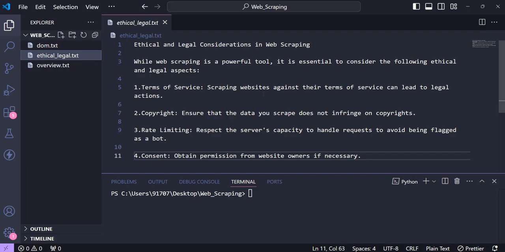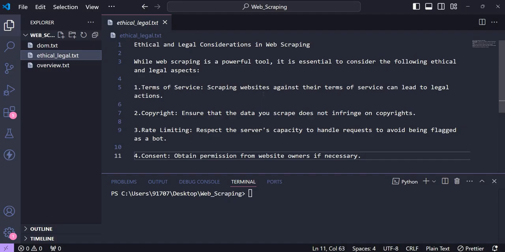Then rate limiting is also one very important thing. All the tasks will be automated. Mostly the web scraping tasks are automated. So we should not be considered a bot, that a robot is doing its work. A human-like behavior should be there. That should also be taken into consideration.